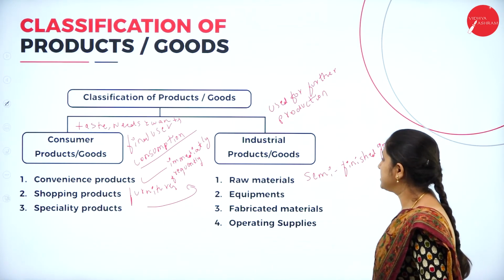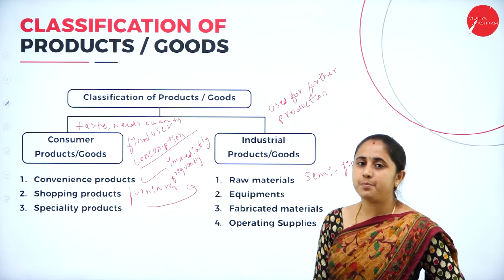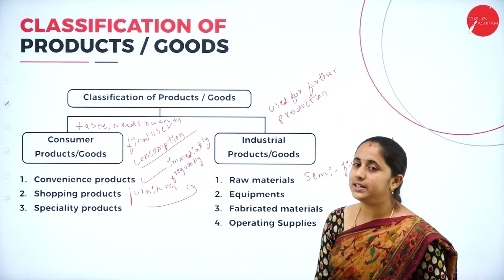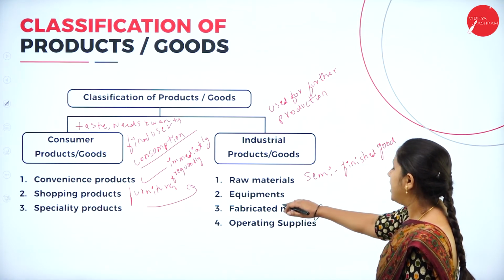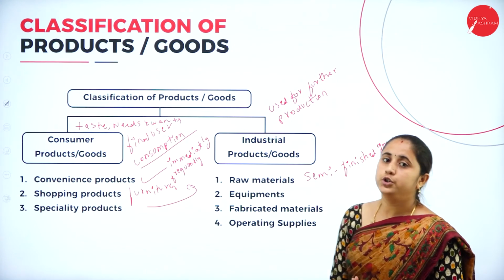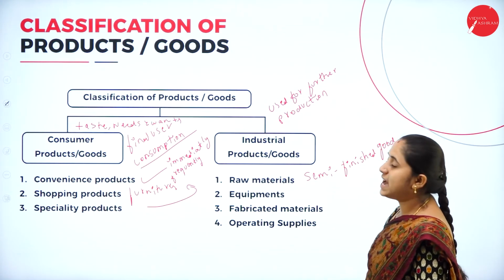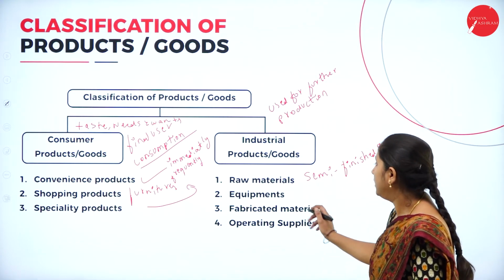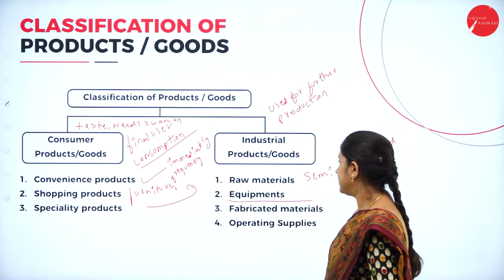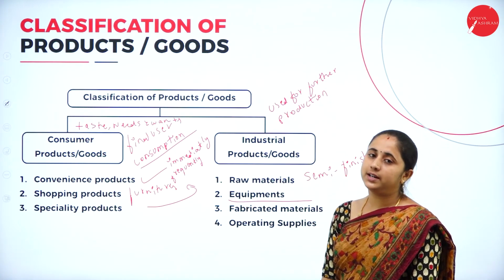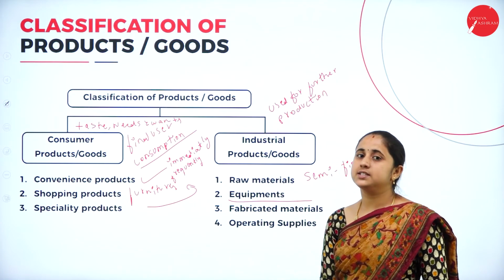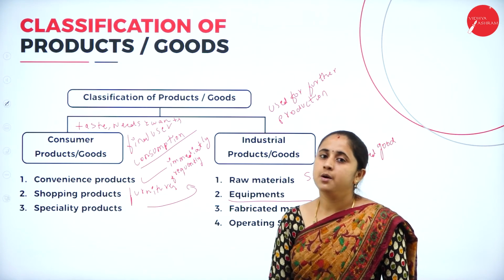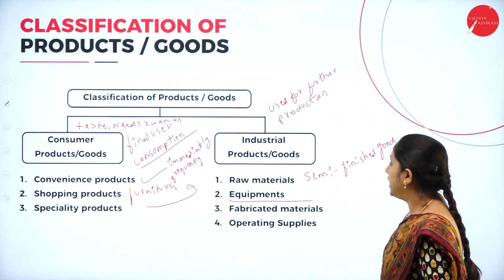Next, equipment. Equipment belongs to industrial products. It includes installations such as boilers and sawmills, as well as accessory equipment like tools, welding equipment, as well as processing and refining machinery. So all this comes under equipment. This all comes under equipment.